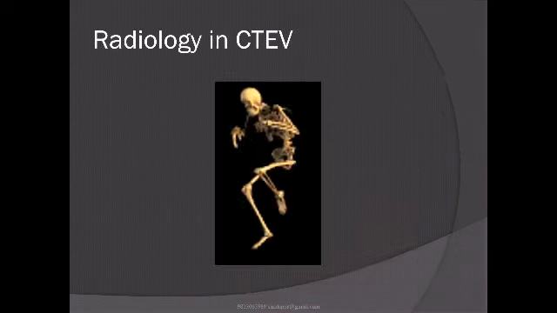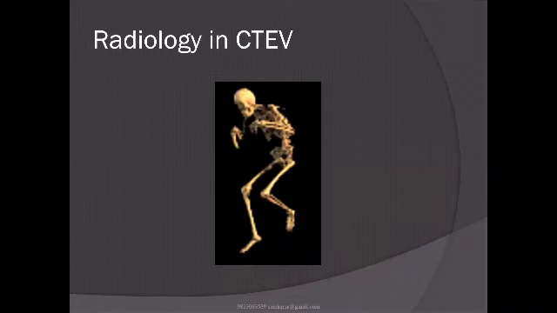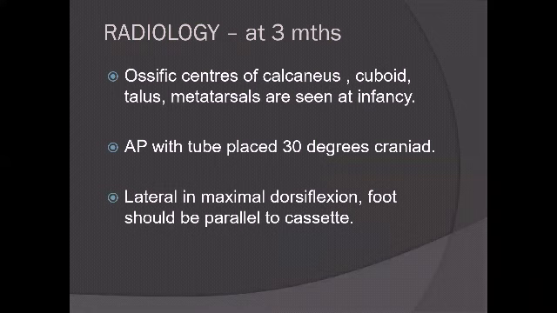So questions will be asked. What about radiology? Do you take X-rays? What should you say in the exam? So please remember a few things. At 3 months, you will only see ossific centers of the calcaneus, talus, cuboid, and metatarsals. If X-rays are to be done, they have to be taken in two planes. One is a forced dorsiflexion lateral view and an AP with a 30-degree cranial tilt.